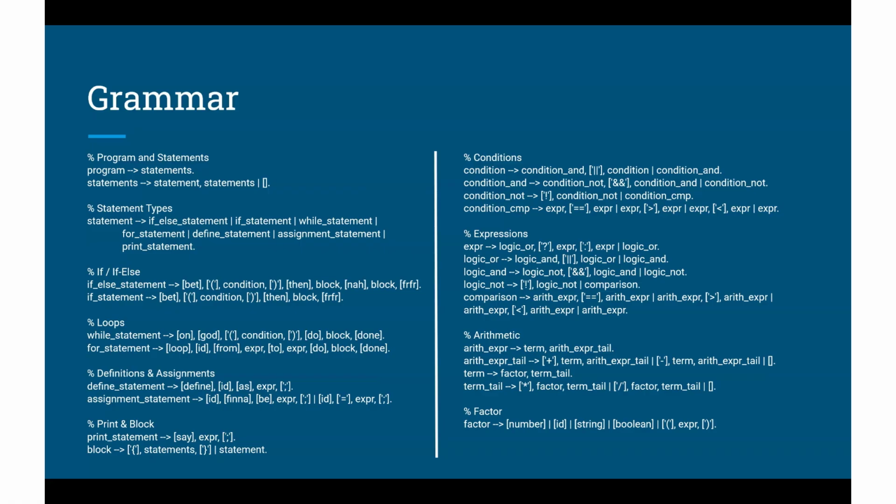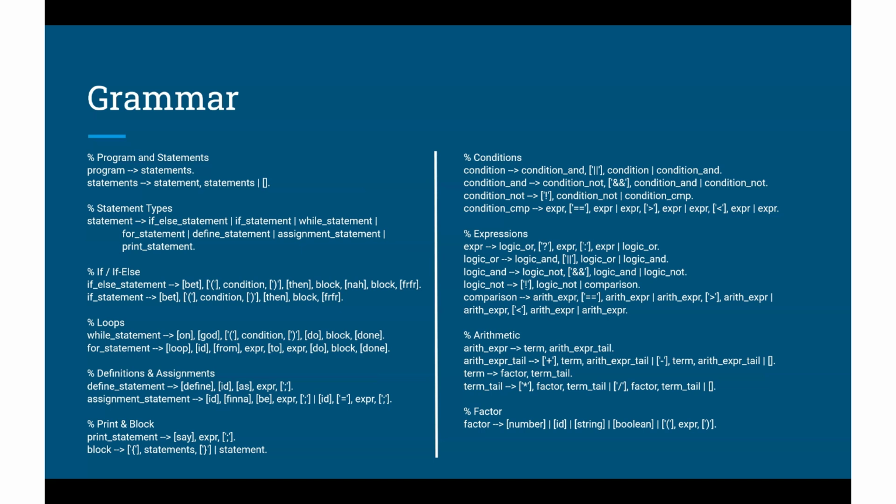The loops also follow a similar structure. For while loops, we have on, got, do, done. And for the for loops, we have loop i from to do done. So again, the use of keywords like done helps to detect where the block ends.